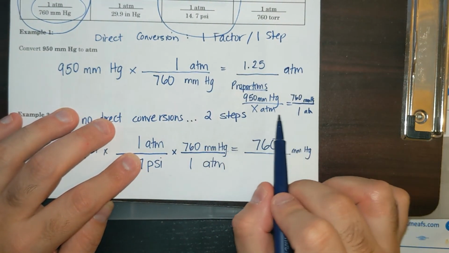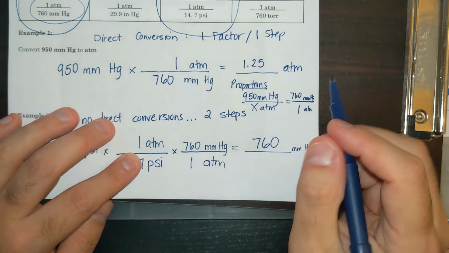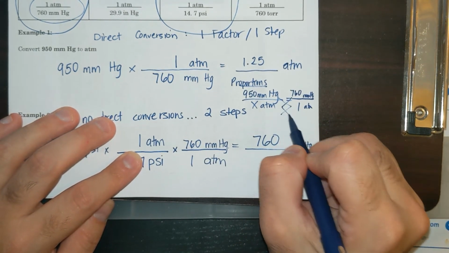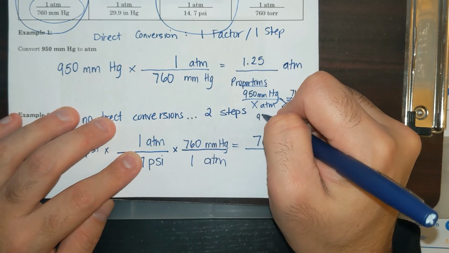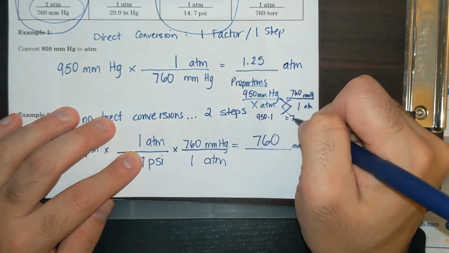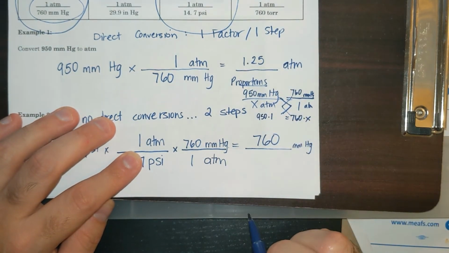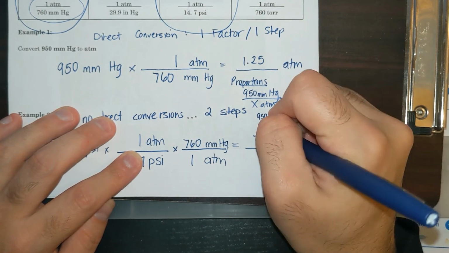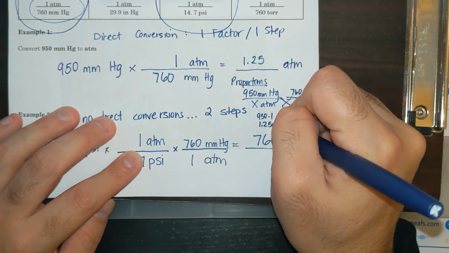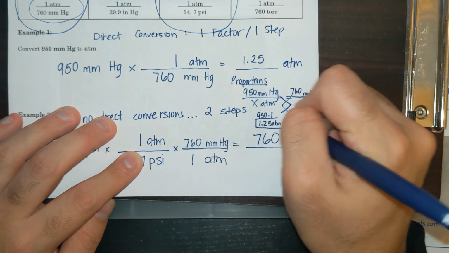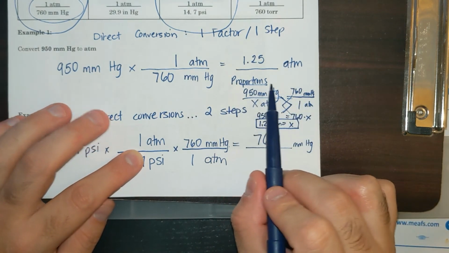And now, if you set up a proportion and you want to solve for X, basically you are cross-multiplying and dividing. You'll have 950 times 1 equals 760 times X, and then you could solve for X and get the same answer of 1.25 atmospheres. That is just another way of doing this.